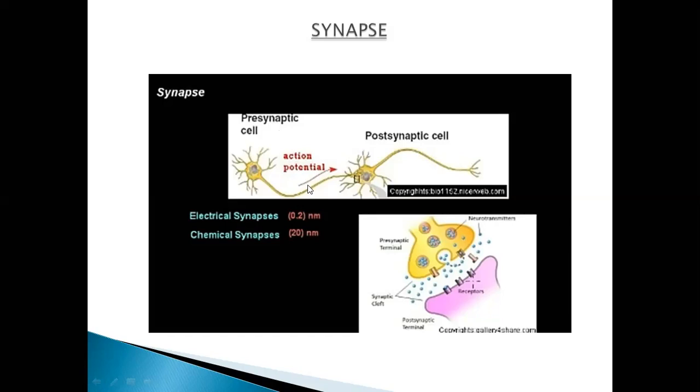From here the nerve impulse is traveling. The electrochemical message travels and reaches the terminal end of this axon. Now it is attached with the postsynaptic cell that comes after. Here this black area is showing the synapse, the connection, the junction between the presynaptic cell axon and the postsynaptic cell. This is called the synapse. So the definition of synapse is clear.